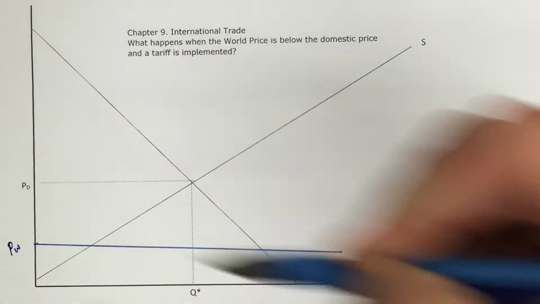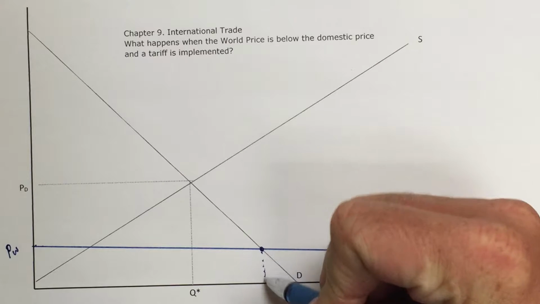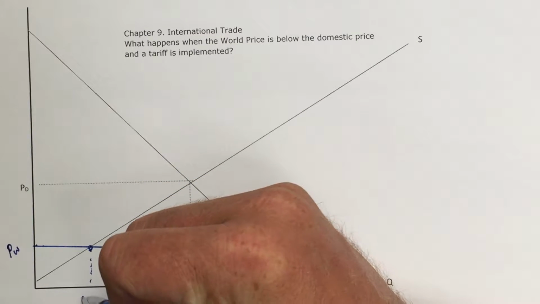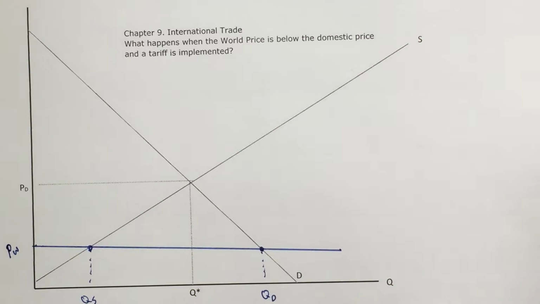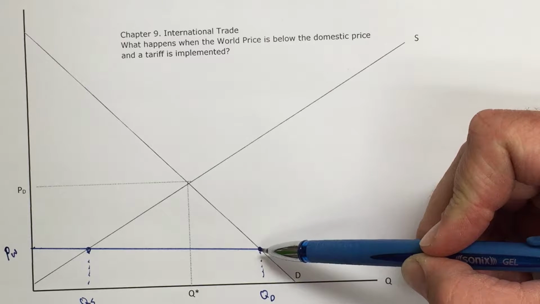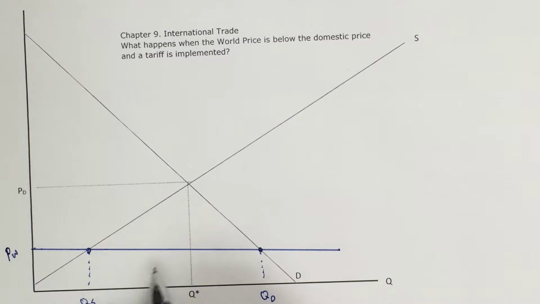So here's the world price. And what we notice is here is going to be our quantity demanded. Here's going to be our quantity supplied. This distance from quantity supplied to quantity demanded, that's the number of imports the country receives. So I'm going to draw that out. So that's the number of imports.